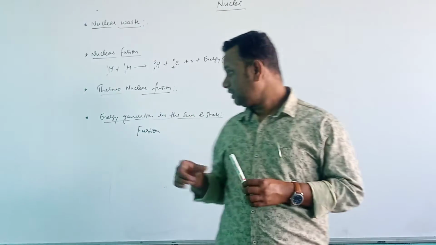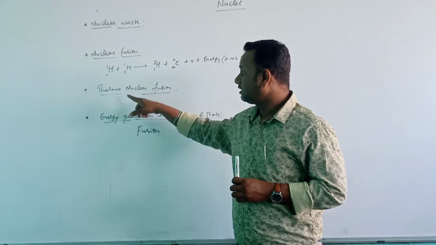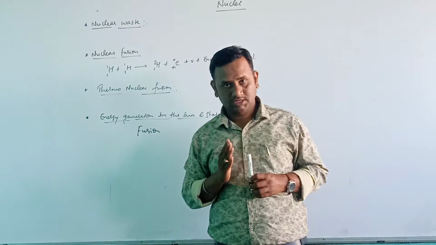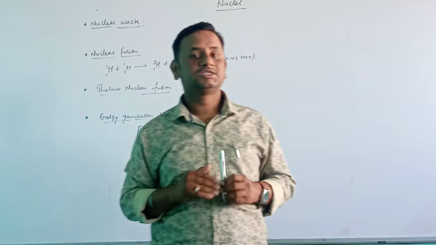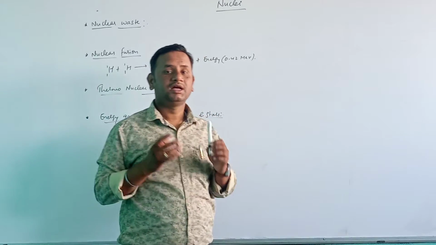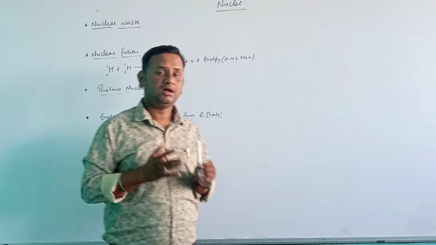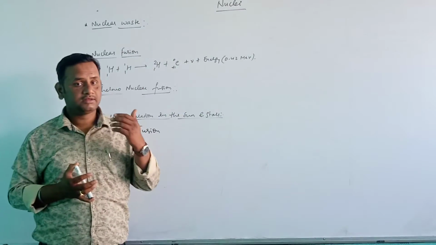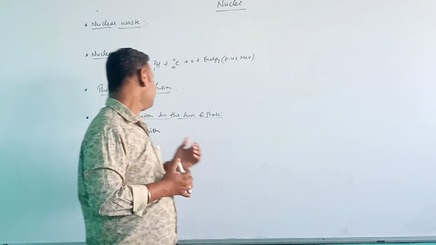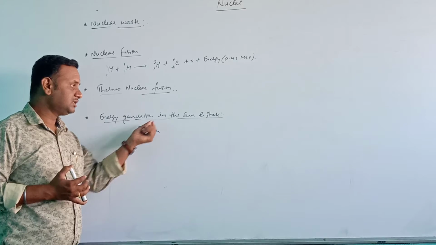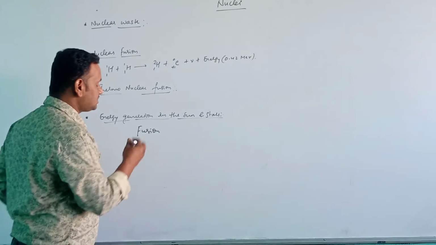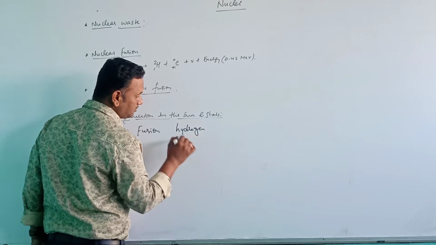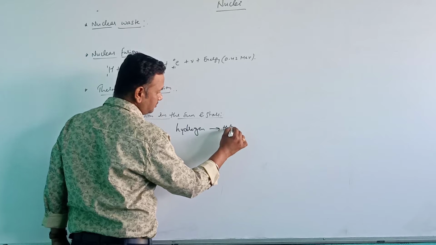So when this fusion is happening, meaning thermonuclear fusion is happening, here hydrogen is the main fuel. Hydrogen is the fuel which is burning to form helium. During this process a large amount of energy is being produced. There the temperature is very high. So in that form the energy is going to be formed in the sun and stars. In sun and stars the main fuel is hydrogen, and hydrogen is burning to form helium.